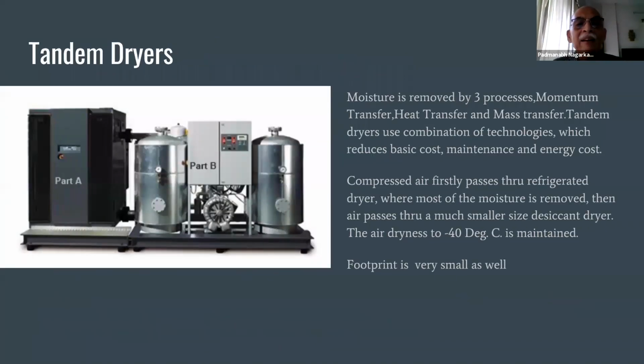This is a tandem dryer. Normally moisture is removed by 3 processes. The first is momentum transfer, second is heat transfer, and third is mass transfer. Momentum transfer means you have compressed air laden with moisture and you either have a centrifugal action, or you have a baffle which will suddenly change the direction of the air. Heavier water particles will fall down and lighter air goes up, which is called momentum transfer.